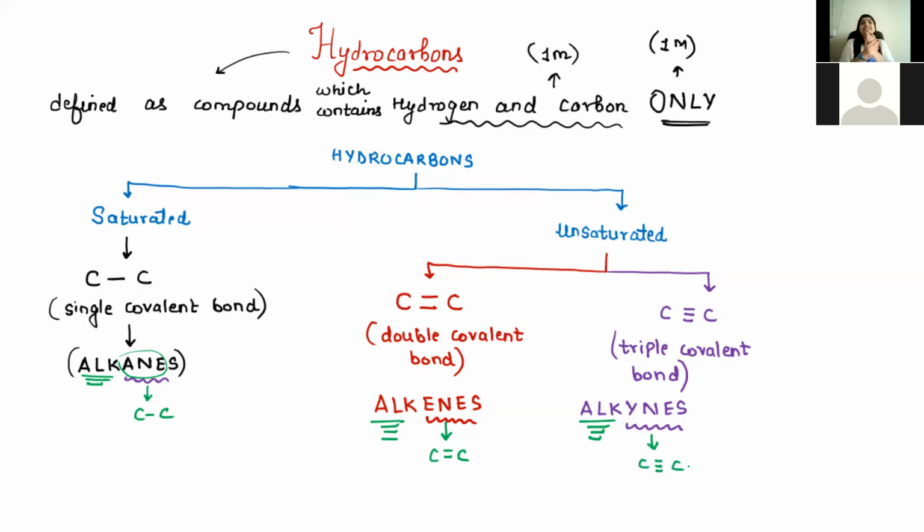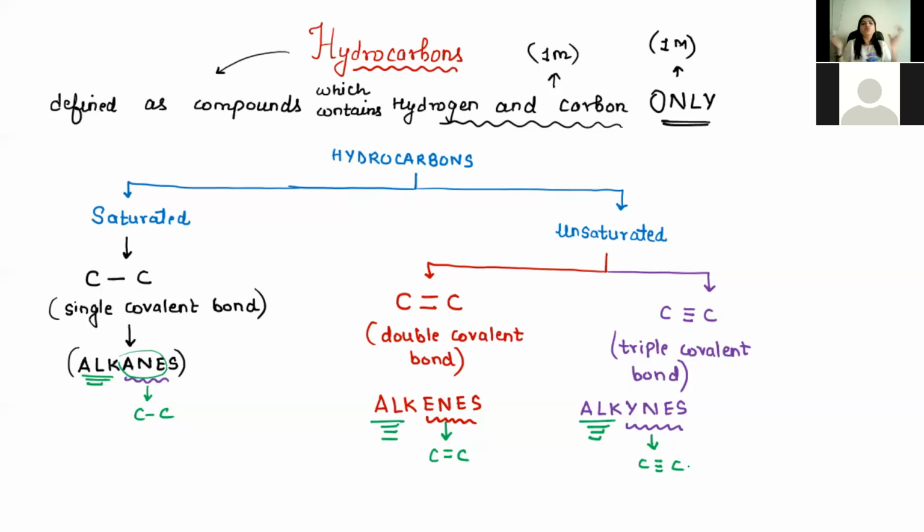So alkanes, alkenes, or alkynes are actually divided into two parts. The first part, ALK, refers to the number of carbon atoms, so depending on the number of carbon atoms, the name of that ALK keeps changing. The second part tells us the bonds: ANE means a single bond, ENE a double bond, and YNE a triple bond.